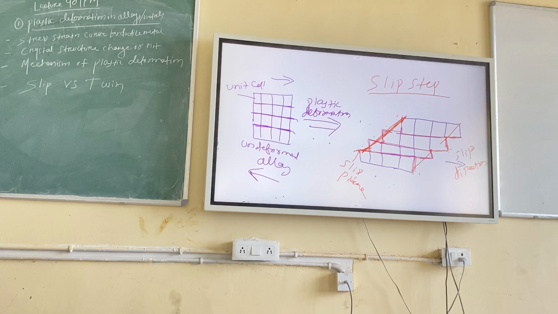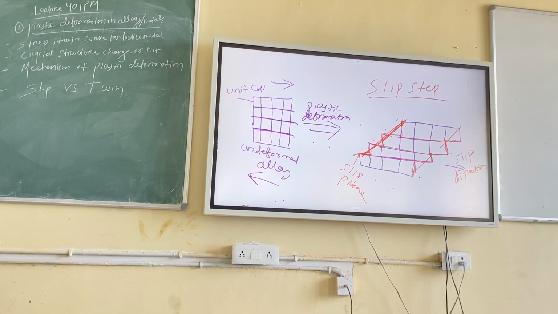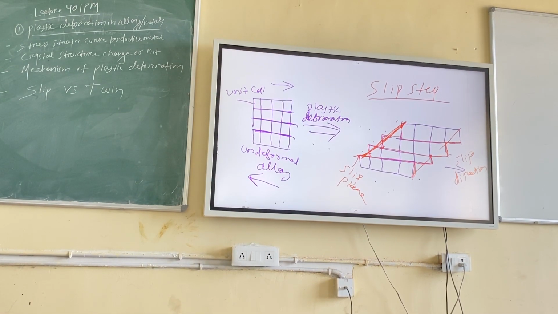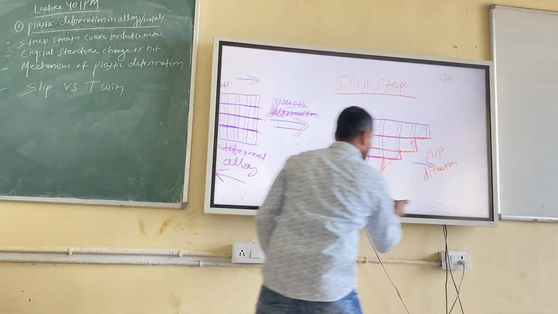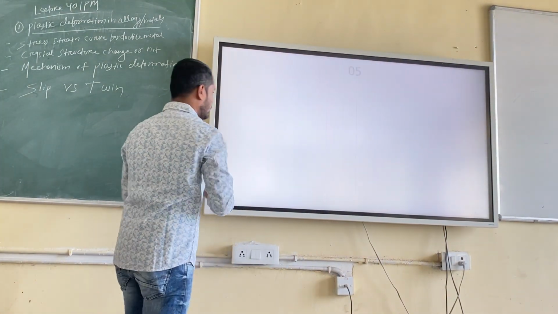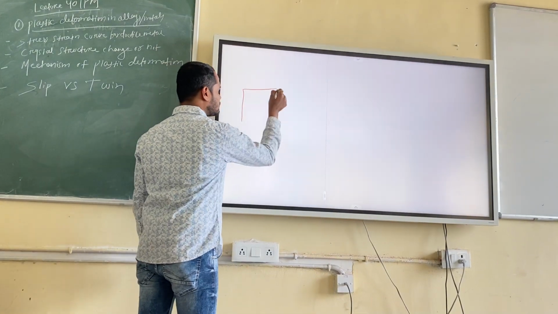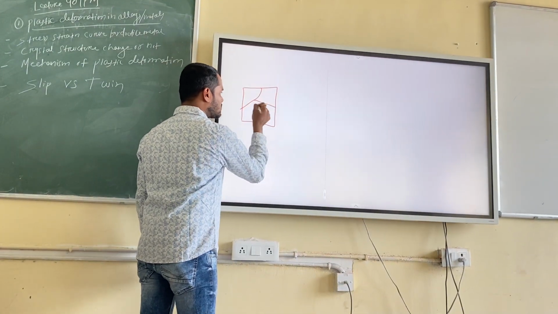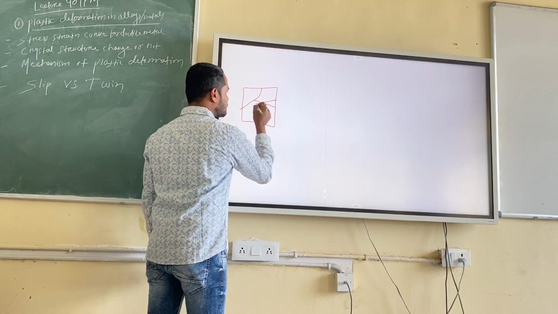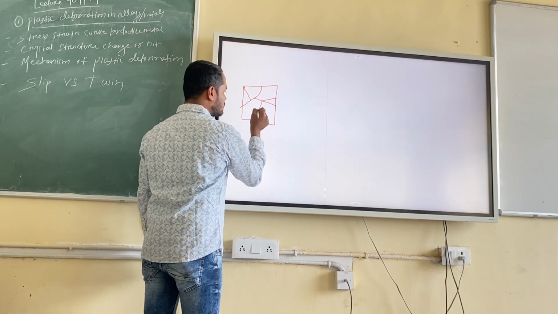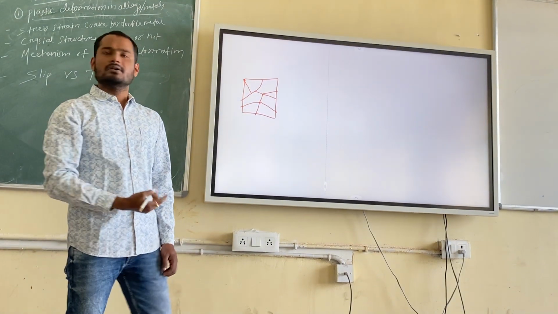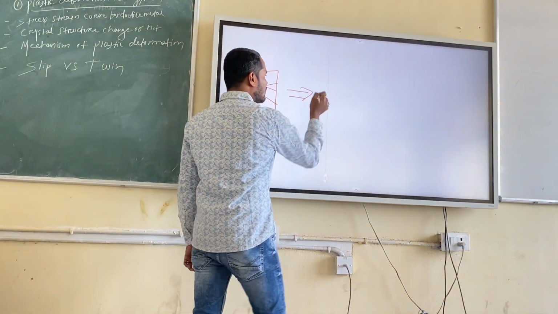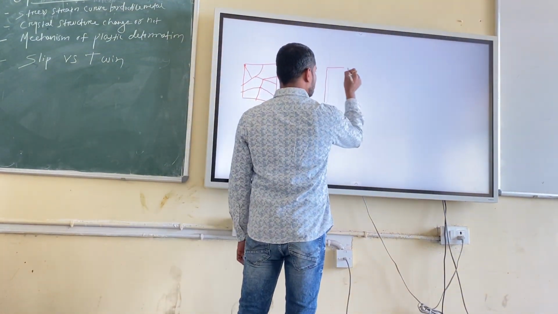That is very interesting. You can ask ma'am to do that, but I don't think so. How to get those things? Okay, let me tell you. You take a polycrystalline material. These are grains and grain boundaries, you know that, right? And you plastically deform it.